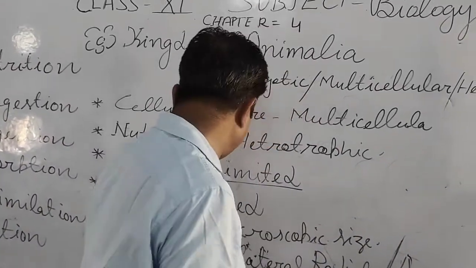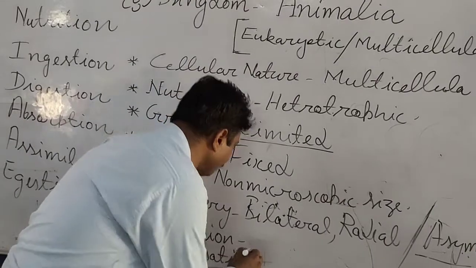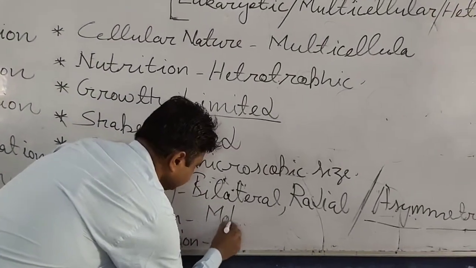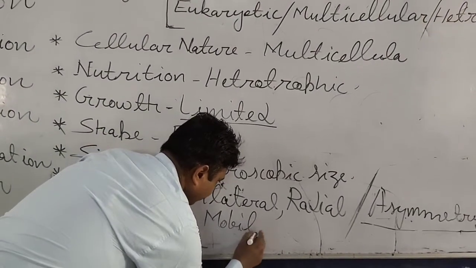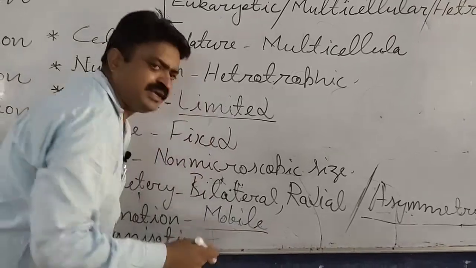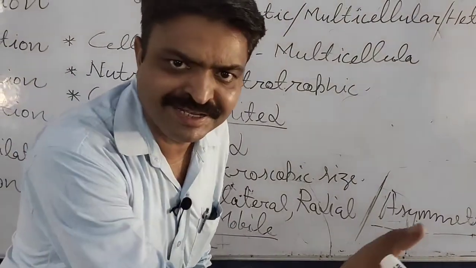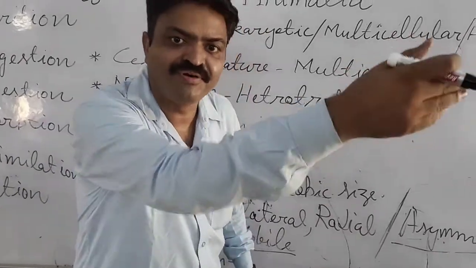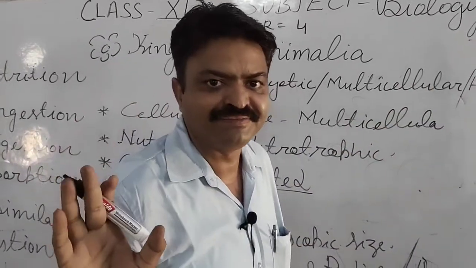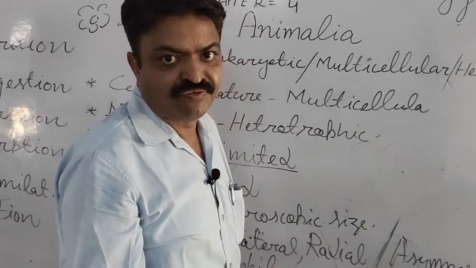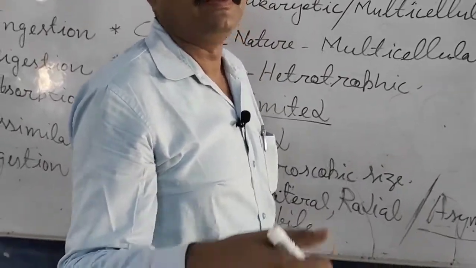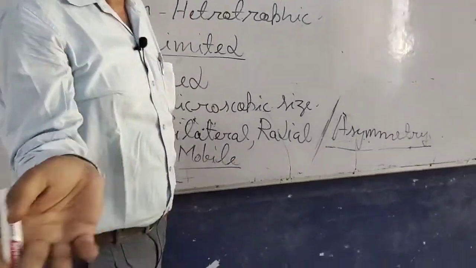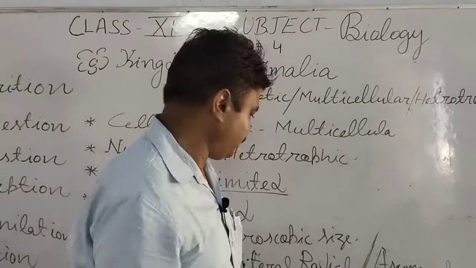So we can say that they are mobile in nature. Like you can also bring your mobile to any place, no? Like this, the animals can also move from one place to another in search of food, for reproduction.